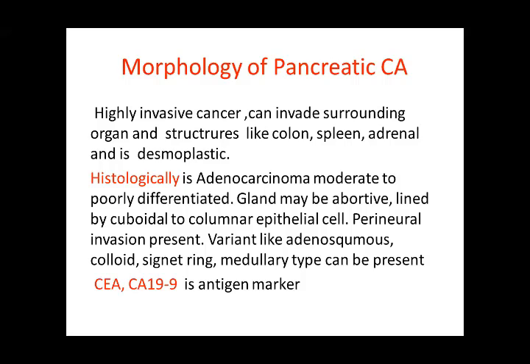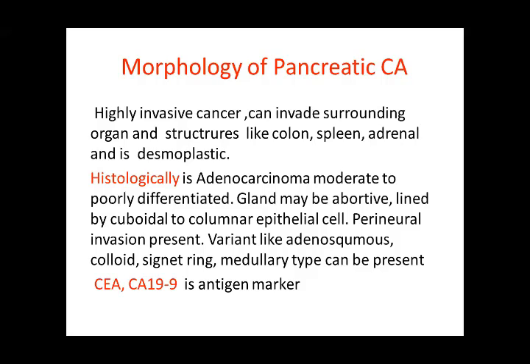You can see the surrounding tissues are like stomach, colon, spleen, because these things are side by side, one after one above the other. The separation is by the peritoneal lining. You know, our abdominal organs are covered by peritoneum. So these structures are one above the other. Below the pancreas, there is spleen, there is colon, adrenal gland, and this is desmoplastic changes.